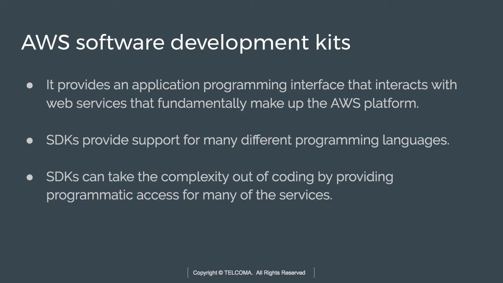Next we have AWS software development kits. Now these kits provide us an API, which is an application programming interface, which interacts with the web services that make up the AWS platform. Software development kits are available in various programming languages and with the help of these, the complexity of coding has been reduced.